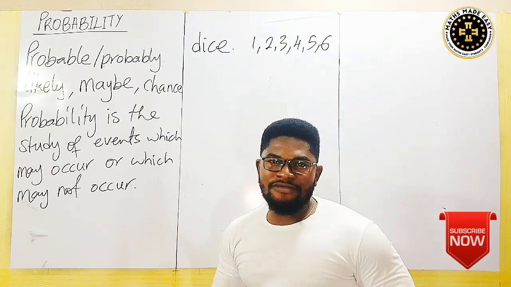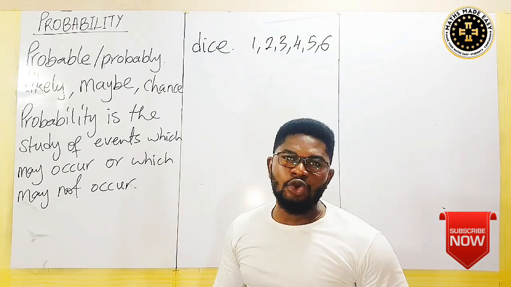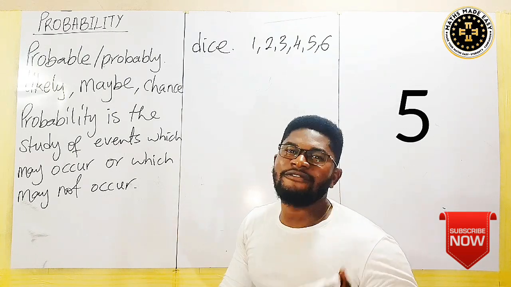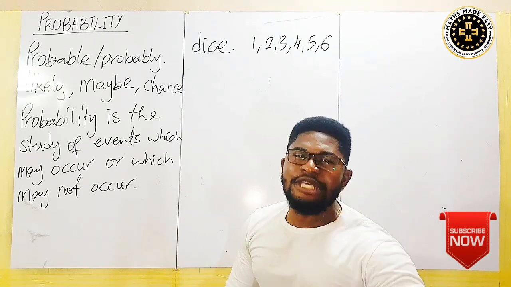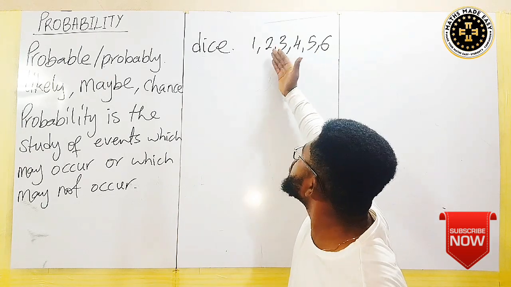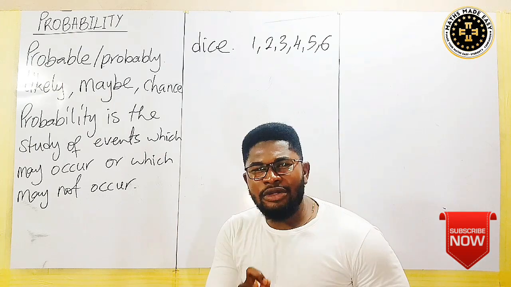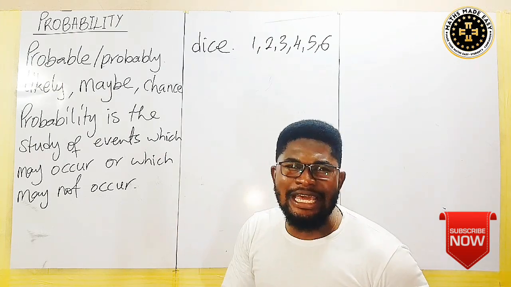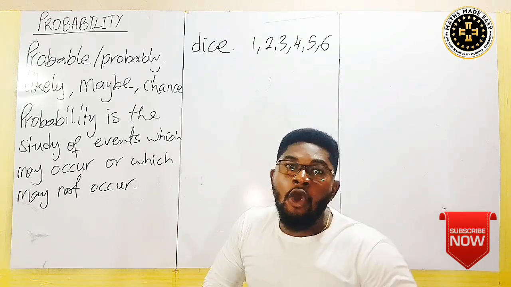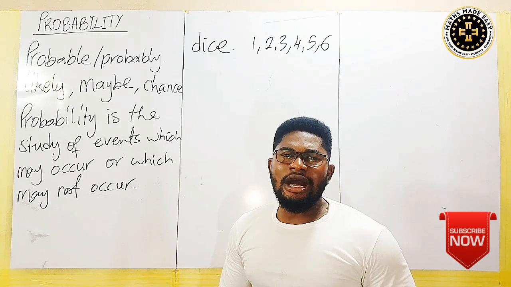Now, all those 6 faces, somebody may want to see a 5 shown on the face. But remember that you just say 5, but 5 will not come. Maybe another one, like 1, 2, 3, 4, or 6 may show. That should tell you that rolling a die is a probability event. There is a chance that what you want will occur or will not occur. That really gives you that probability assurance.